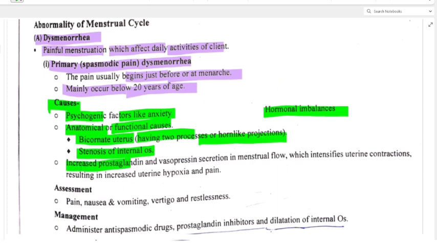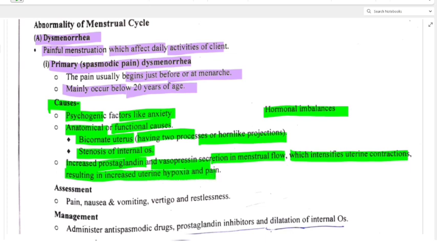Now increased prostaglandin and vasopressin secretion in menstrual flow intensifies uterine contractions, resulting in increased uterine hypoxia and pain. So we know, right, prostaglandin causes pain. In general we girls also use paracetamol, right? Why are we using it? Because it sometimes subsides the symptoms, if it is due to an increase in prostaglandin hormone, okay. But it should not be that whenever there is pain you take paracetamol, it is not like that.